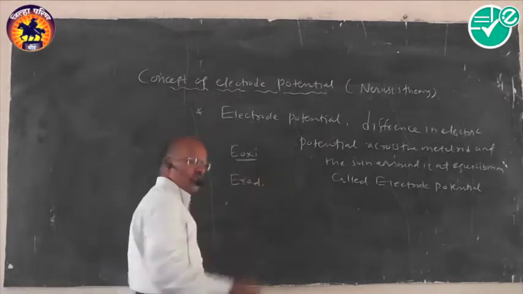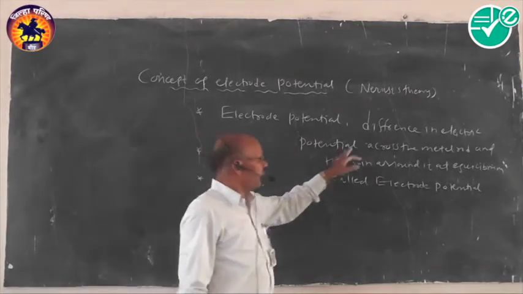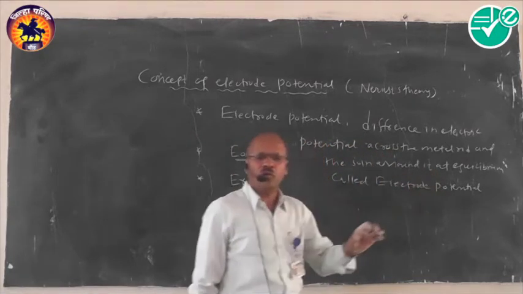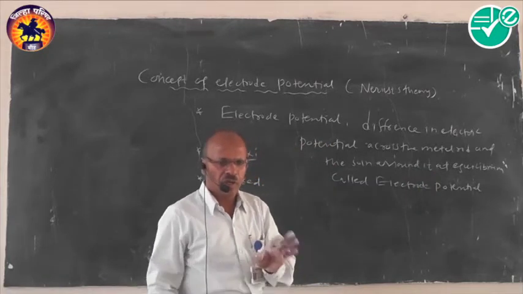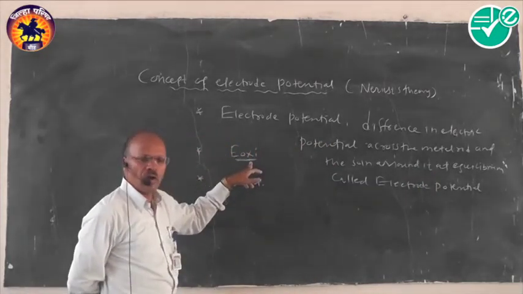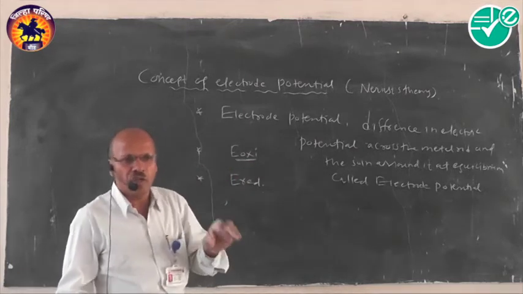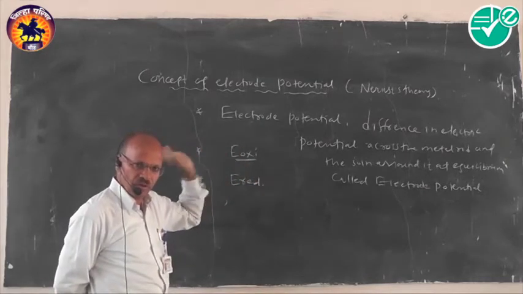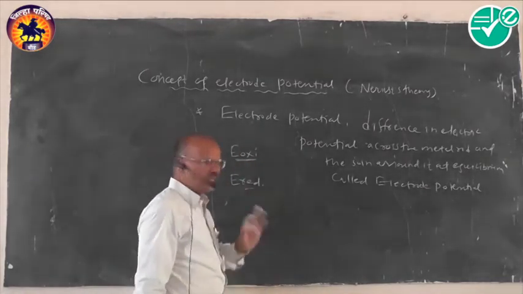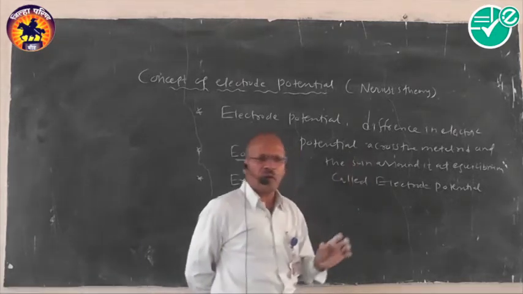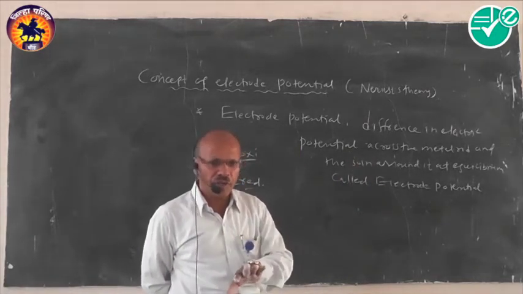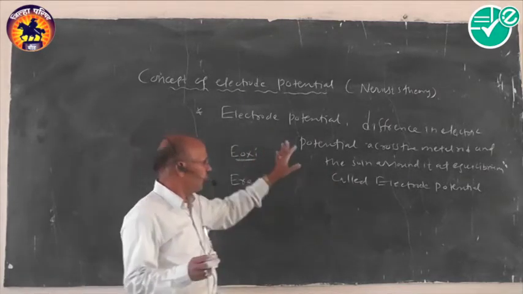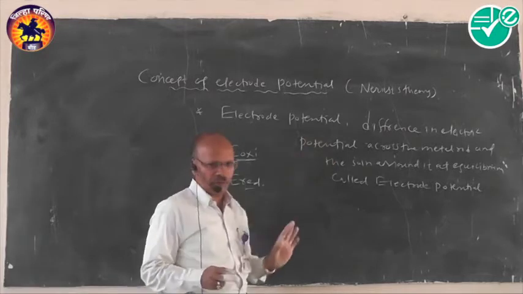What is the oxidation potential? Same one. The difference in electric potential across the metal rod and the solution around it due to the process of oxidation we generally call it as an oxidation potential. If this potential difference is due to the oxidation process, it is generally called oxidation potential. What is reduction potential? Again same one. The difference in potential across the metal rod and the solution around it due to the process of reduction we generally call reduction potential. So these terms we have to remember in a systematic fashion.